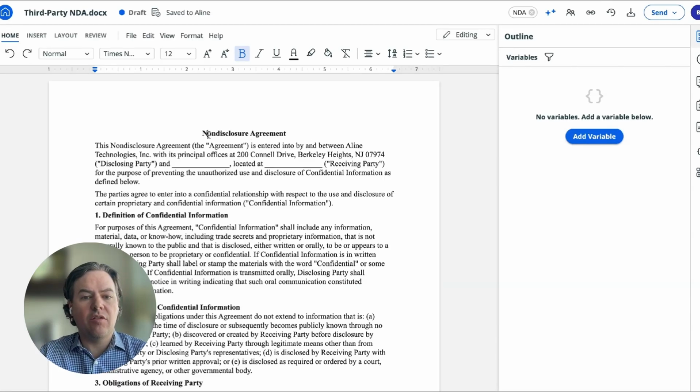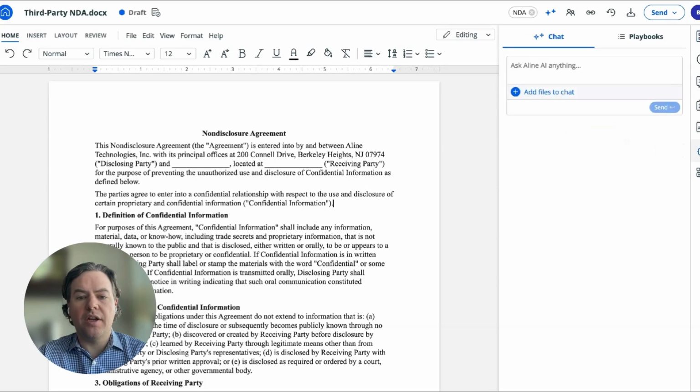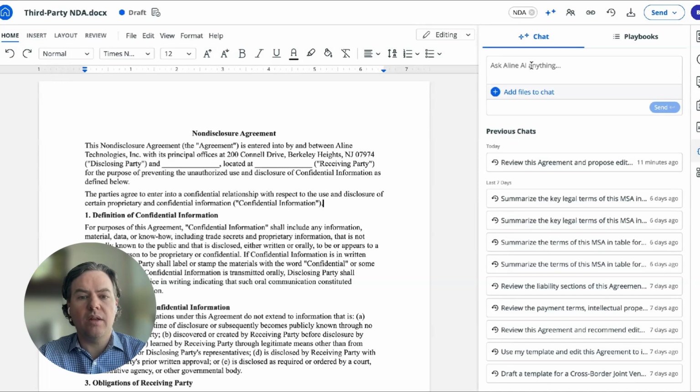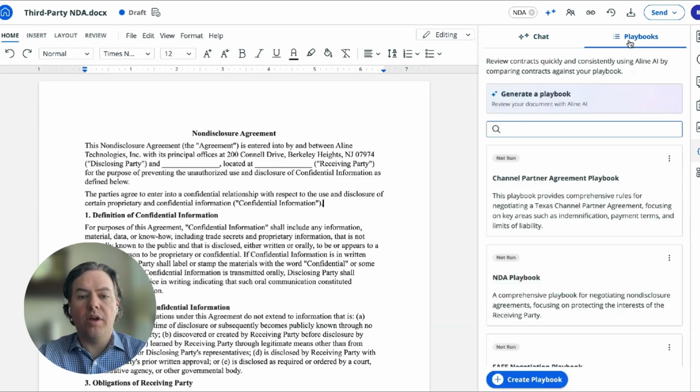As you can see, this opens into Align's editor, which is an AI editor specifically built for legal agreement purposes. For us to leverage and use Align AI, we can find Align AI over here on the right-hand side, and we can use two elements to redline and review this agreement. We can use an AI associate, a chat, to automatically analyze and redline this agreement, or we can pull up an AI playbook that we have for our account.